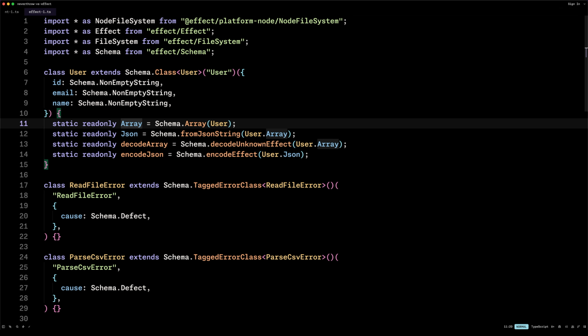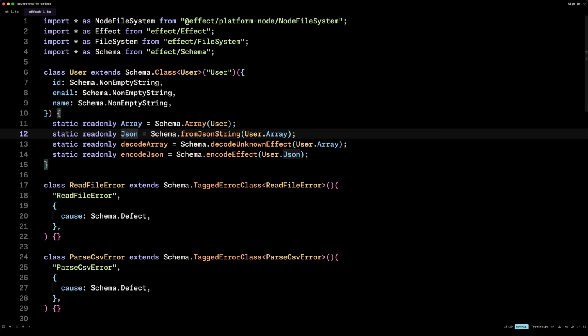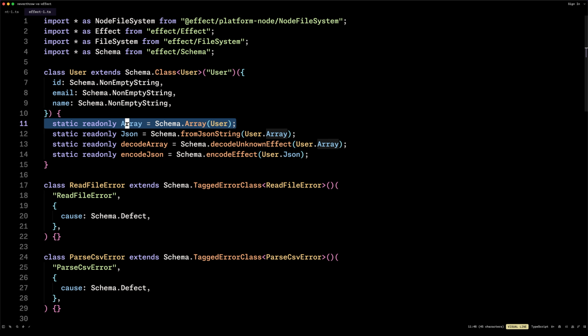So an array is just Schema.Array for User, then JSON, same thing. In this case, when you're parsing an object, it is going to take in a string, and it is going to parse it using JSON.parse, and then it is going to validate it against this entity right here. So no need for doing JSON.parse, or bidirectionally JSON.stringify.